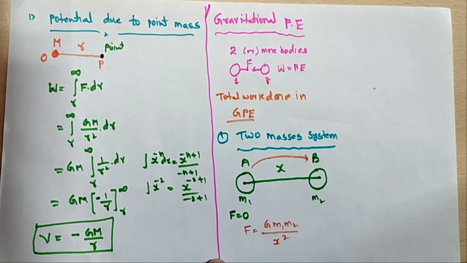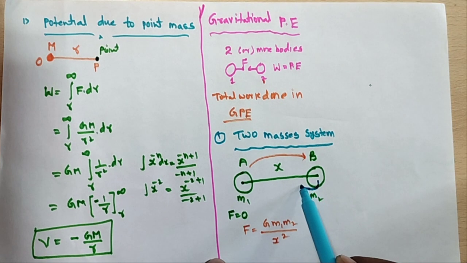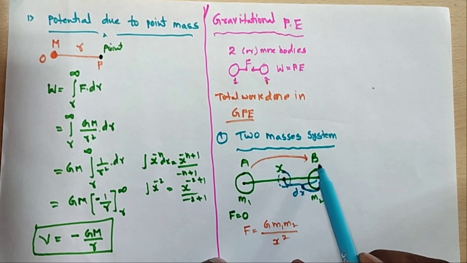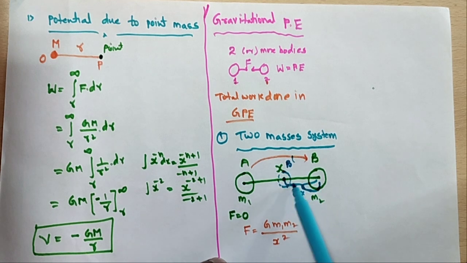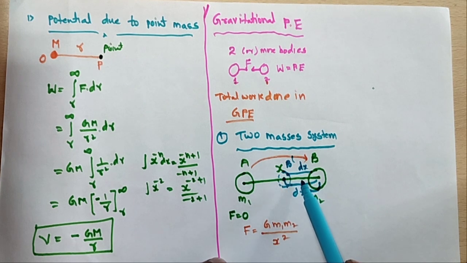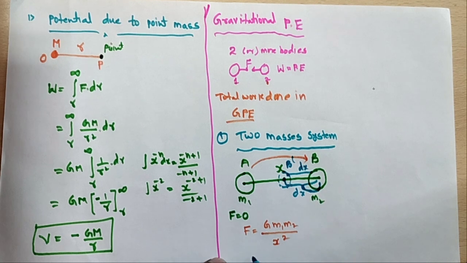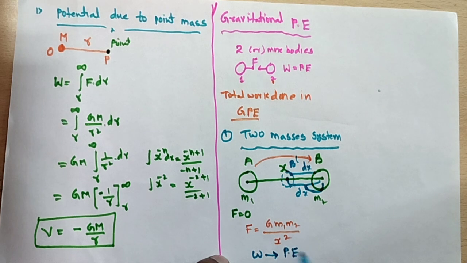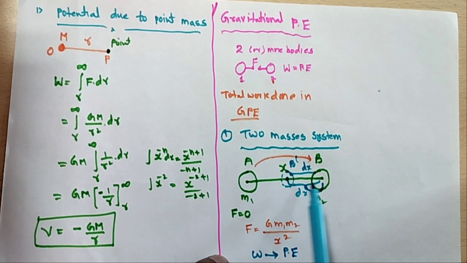Suppose this mass m2 is moving a very small distance dx, for example. When it comes from b to b dash, it travels a distance dx towards the mass m1, so some work is done. This work done W is stored as potential energy. This is called gravitational potential energy.